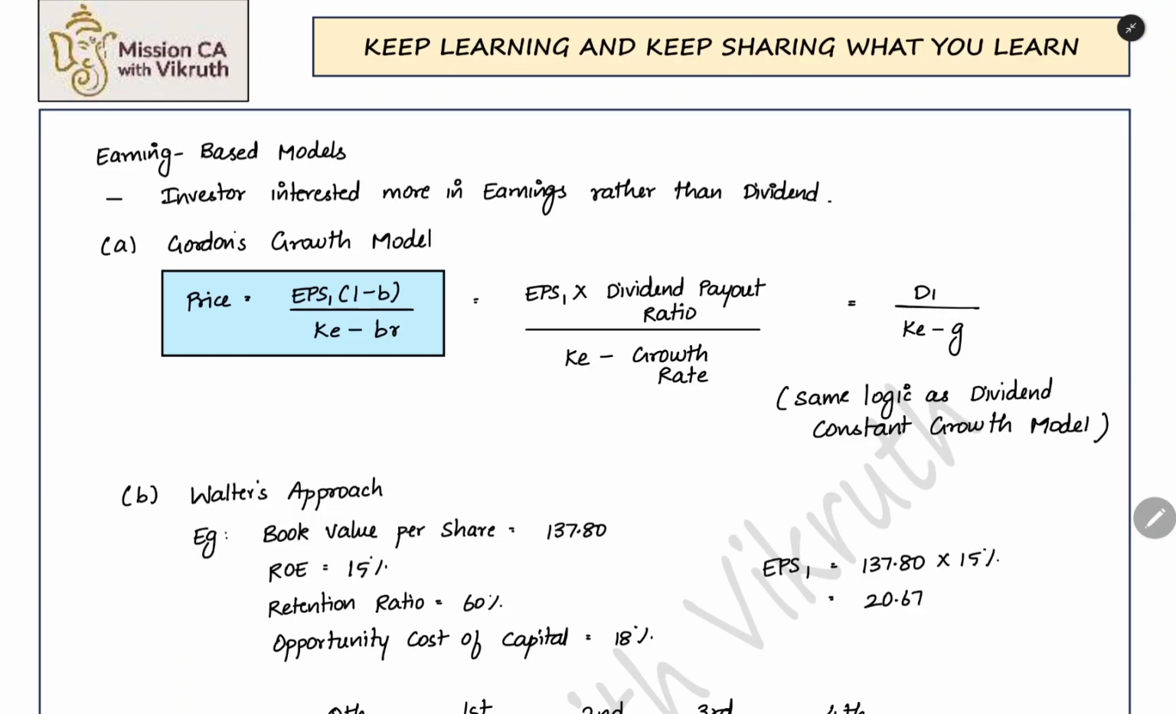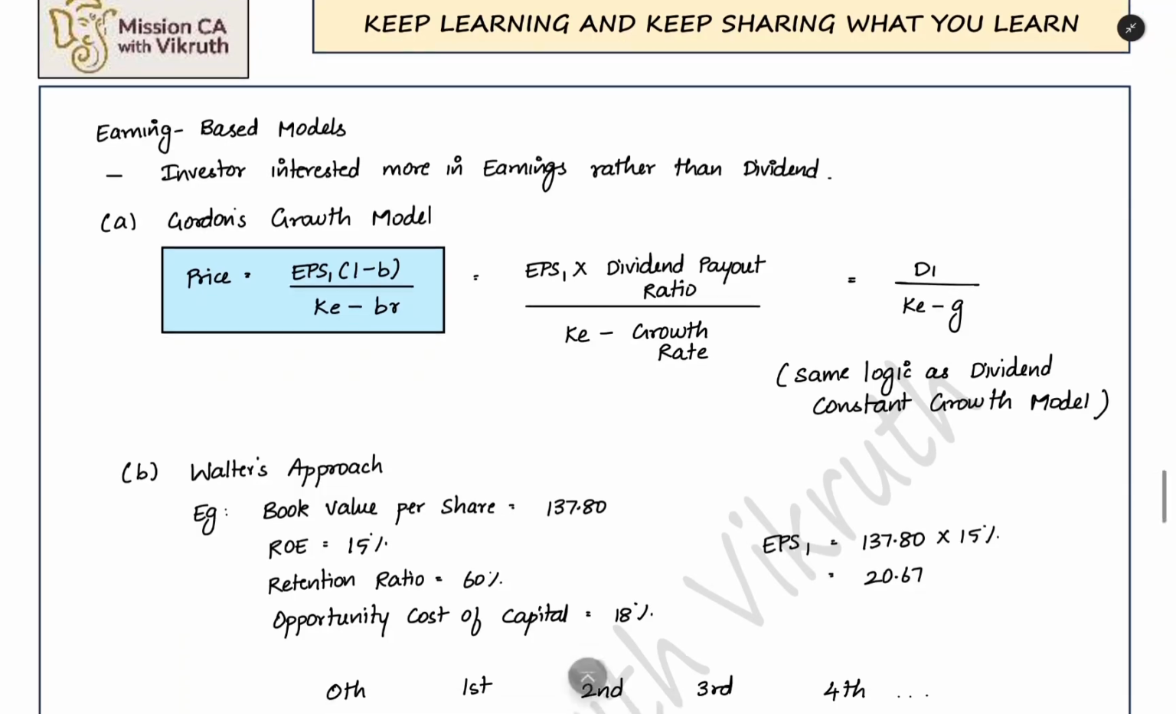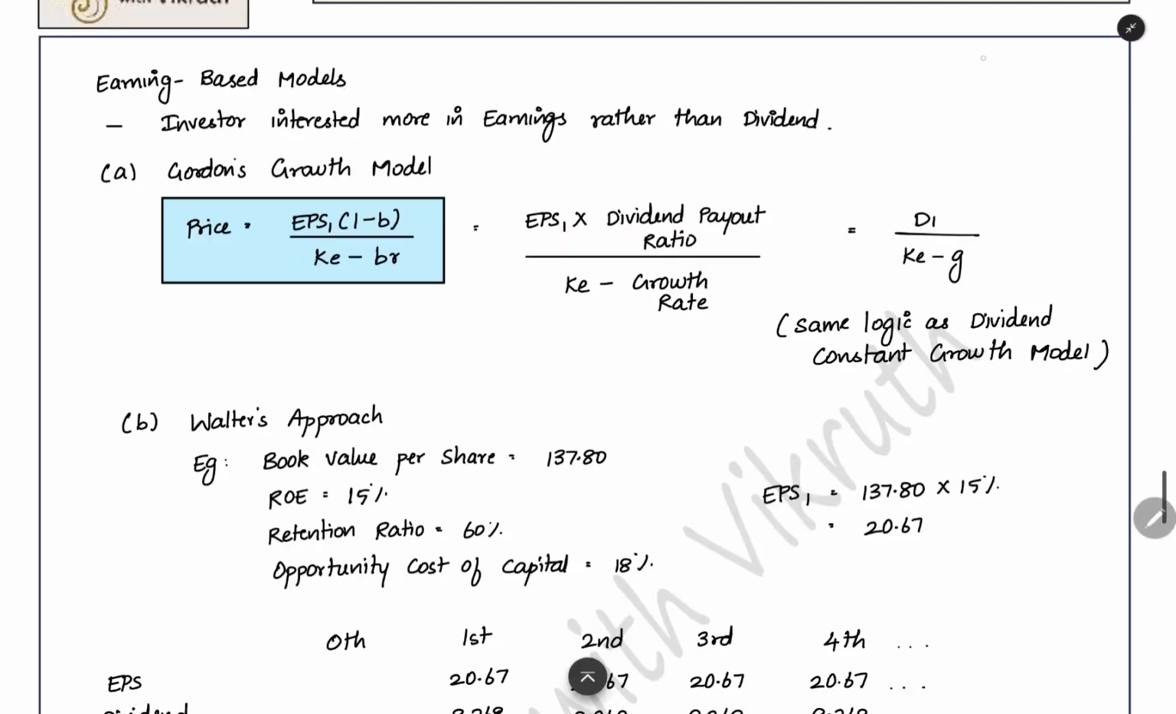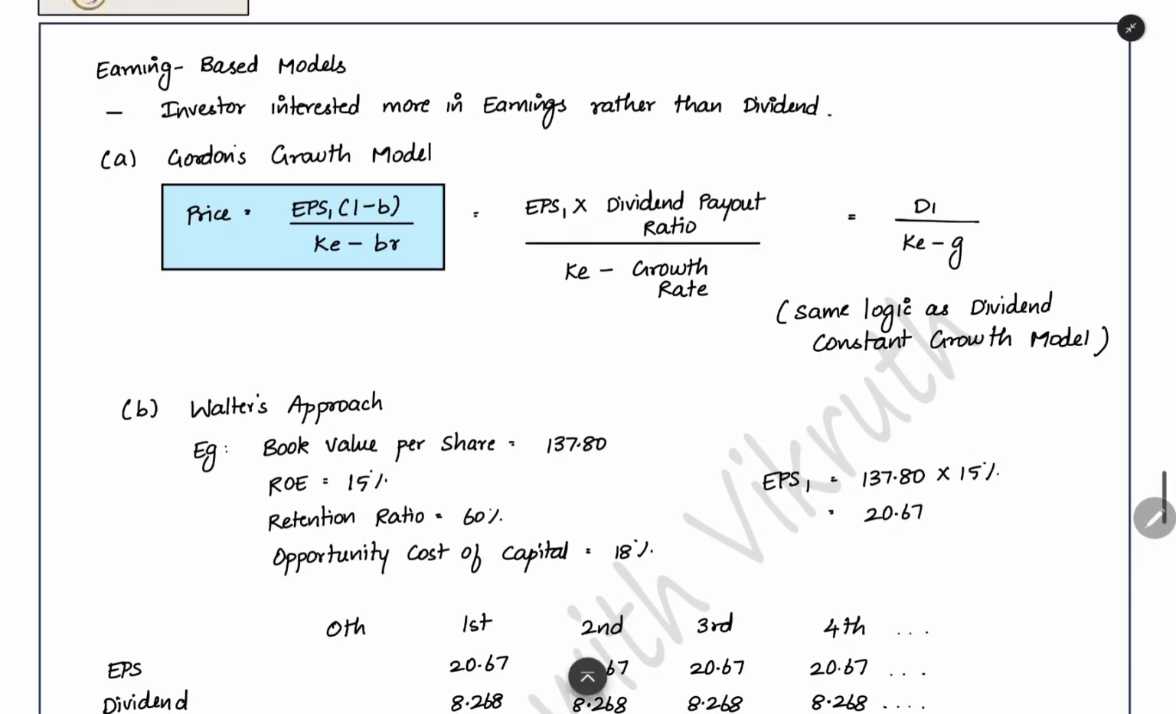Now we can start with earnings based models. In this, the main focus is earnings. We will be focusing more on earnings when calculating the present value or the market price. First model which we are having is Gordon's growth model. Here, this is similar to the dividend growth model, but here we will be going to the dividend through EPS. We will be having the EPS at the end of first year. That EPS, we will be multiplying by the dividend payout ratio. Out of that, how much dividend we are getting, that we will calculate. That will be in the numerator. In the denominator, you will have the required rate of return minus growth rate.